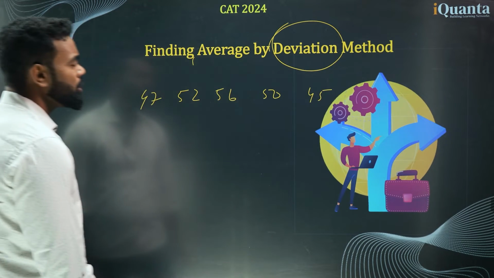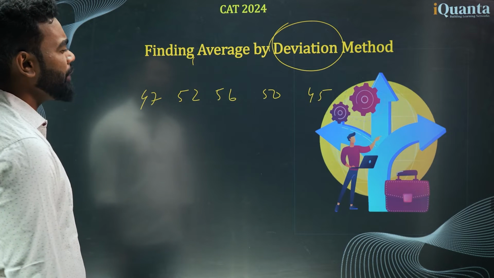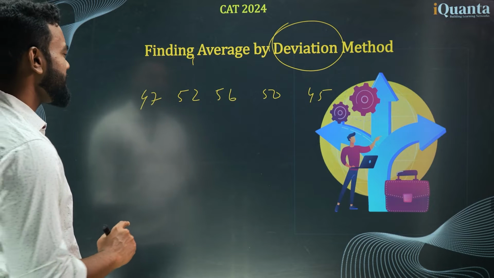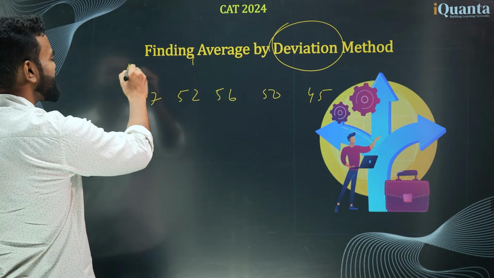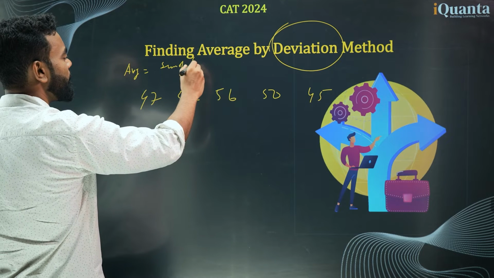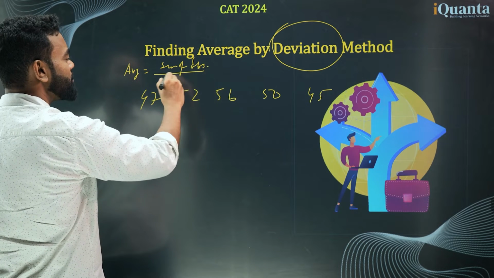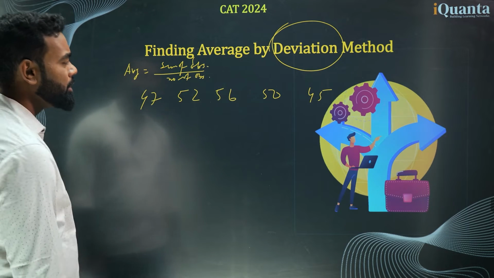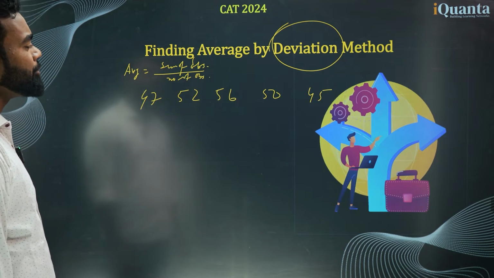If these are the numbers and I need to find the average, the easiest way is just to add them. Average is nothing but the sum of observations by the number of observations. So we can add all these and divide by 5. But what is the deviation method?